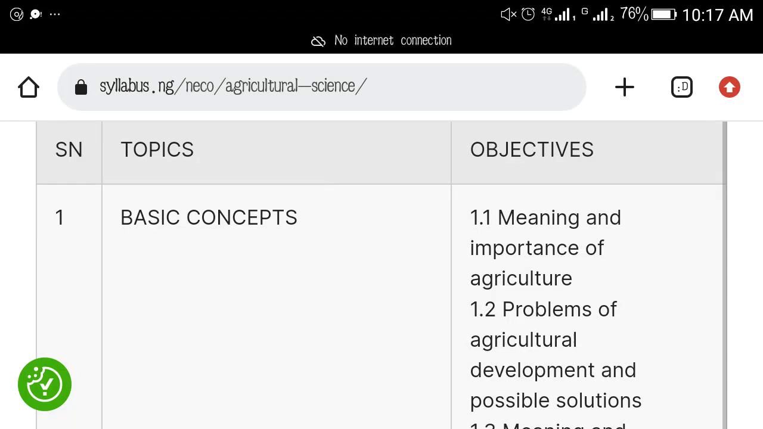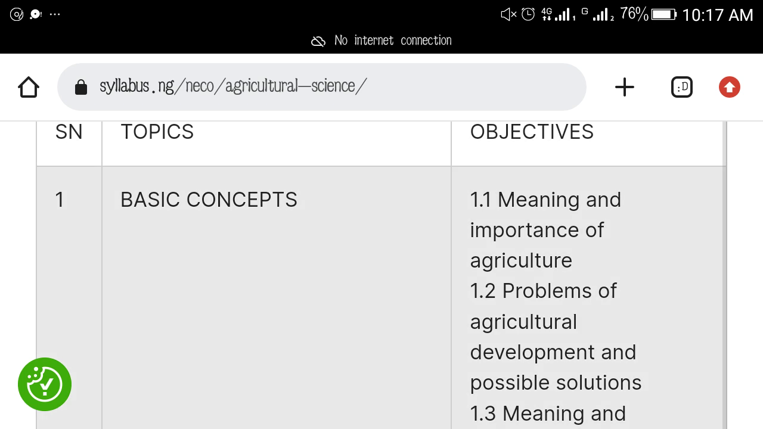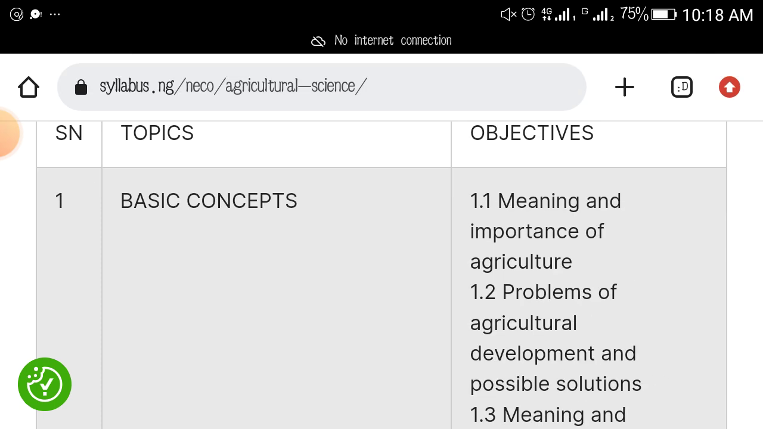Agric Science as a subject in NECO, I want to give you the subjects, the topics from which your questions will come. You don't need to, because Agric is a vast subject. You really don't need to read up all the topics. So here is more like an expo that will guide you to write very well. So focus on these particular topics I will be mentioning now.